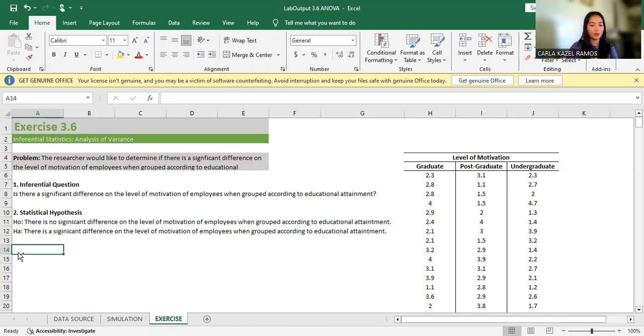So let us proceed to our step number 3, which is hypothesis testing.